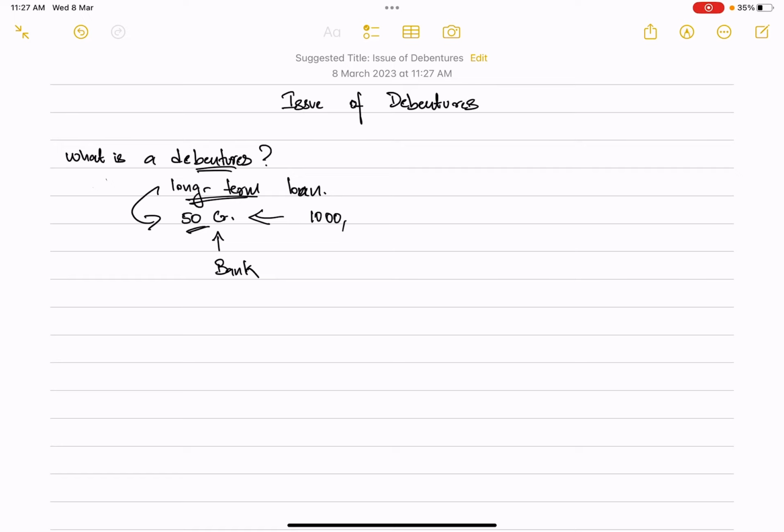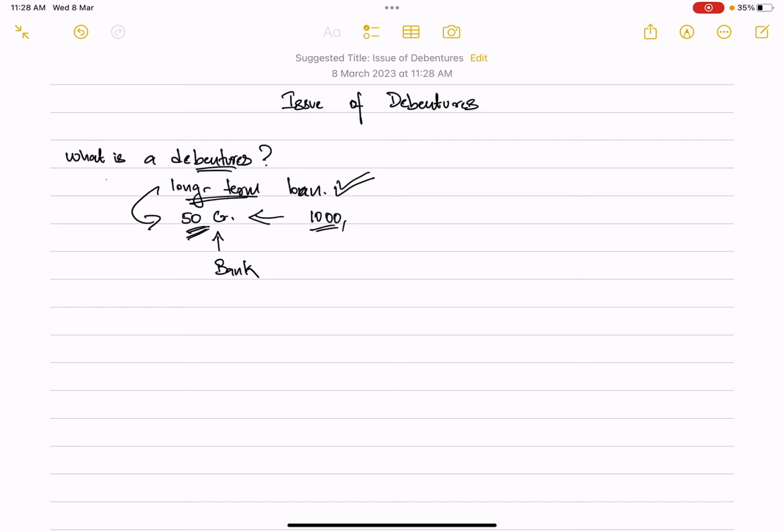So this 50 crore rupees has been divided into smaller fractions of 1000 rupees. In this way the company can issue debentures, which are a long-term loan used to meet its capital requirements.